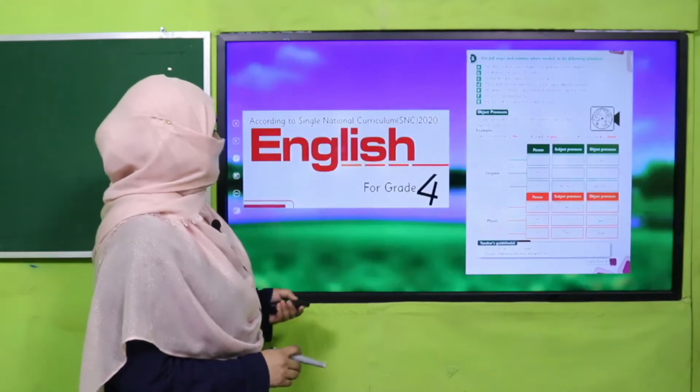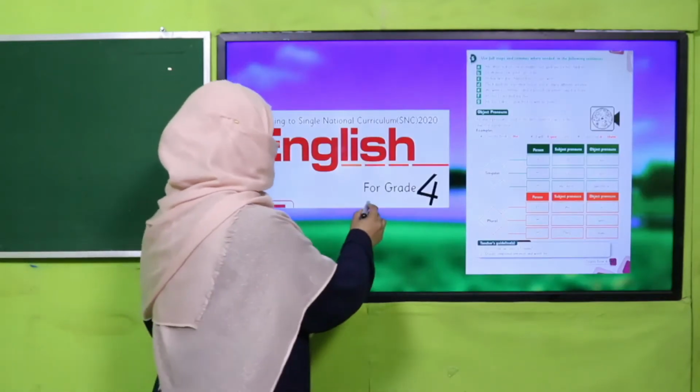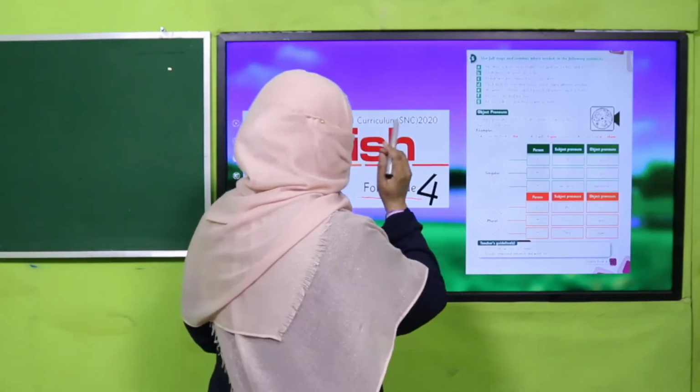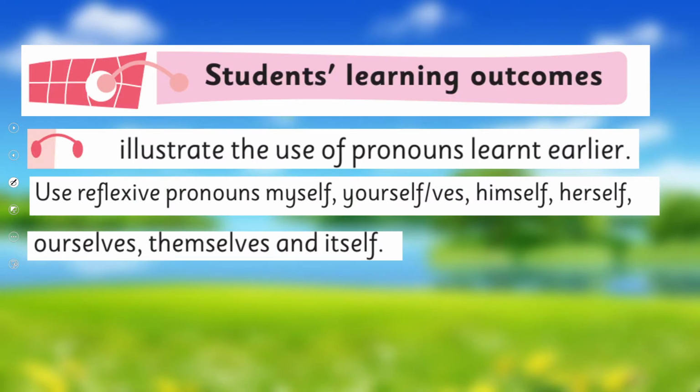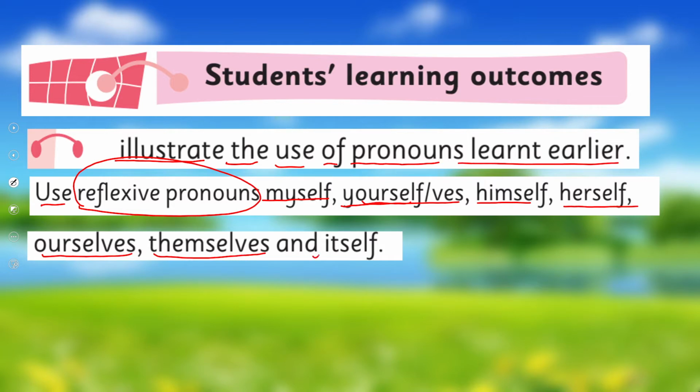Yes, my dear students, before this in English for grade 4, we have already learnt about object pronouns. I hope you remember. If not, you may watch this video lecture again. And today we are going to learn further to illustrate the use of pronouns learnt earlier and use reflexive pronouns. Myself, yourself or yourselves, himself, herself, ourselves, themselves and itself. These are our today's SLOs.